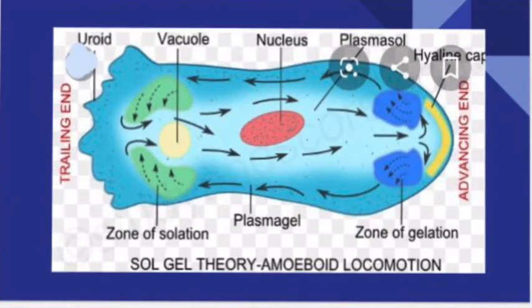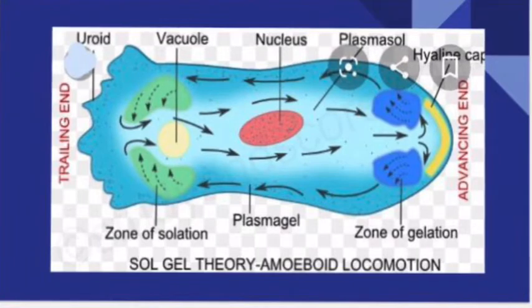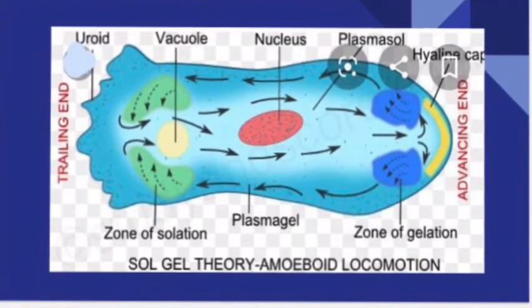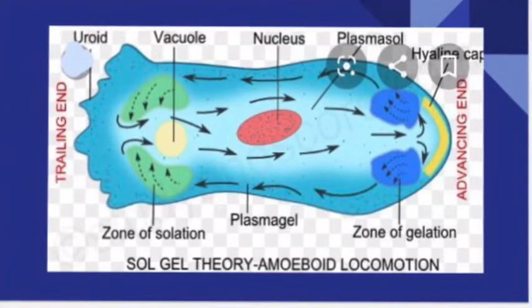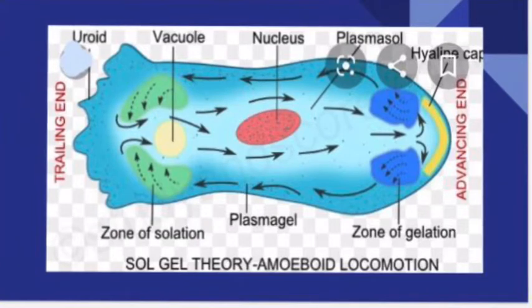At the same time, in the posterior end, that is labeled as trailing end in the diagram, in the posterior uroid region, whatever plasma gel is present will absorb some water. Now you may ask me, Madam, how will it absorb water?